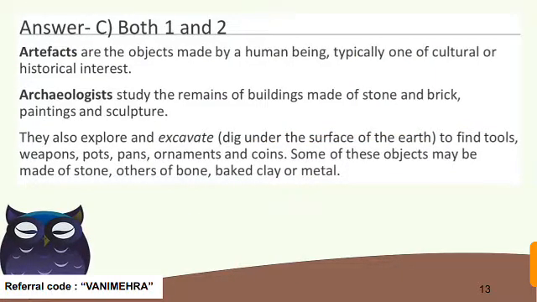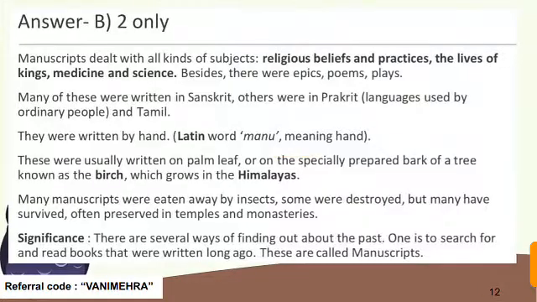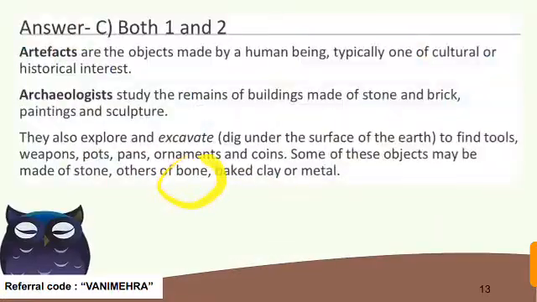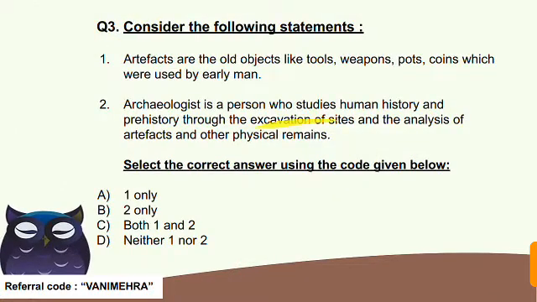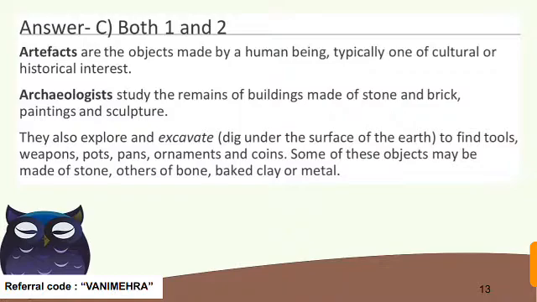Answer is C. And here is some extra information. Archaeologists also explore and excavate. Excavate means to dig under the surface of the earth, dig a pit and take something out to find it, to find tools, weapons, pots. Okay. And some of these objects may be made of stone, others of bone, baked clay or metal. So the correct answer here is C. And if we talk about the source, then the source is page number 3.